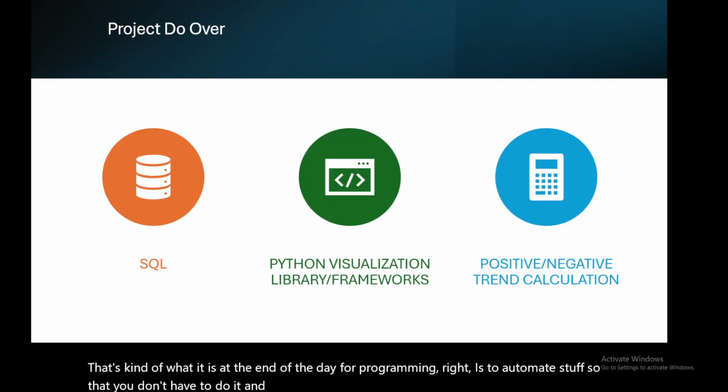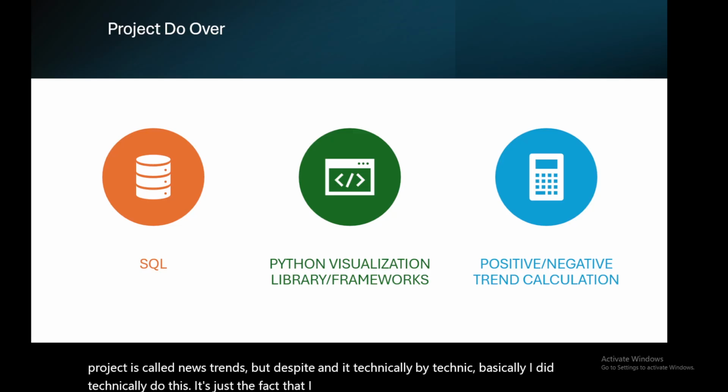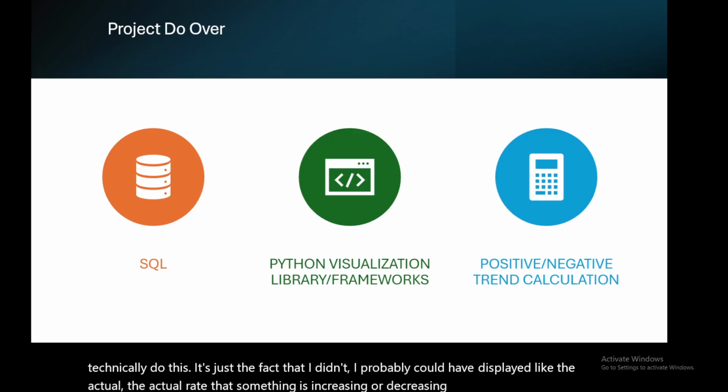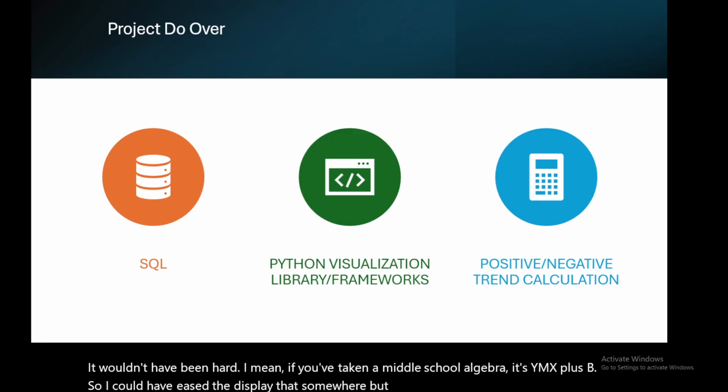And then positive negative trend calculation. The project is called News Trends, and technically I did do this. It's just that I probably could have displayed the actual trend, the actual rate that something is increasing or decreasing by. It wouldn't have been hard. If you've taken middle school algebra, it's y = mx + b. So I could have easily displayed that somewhere, but I didn't. So yeah, I probably would have added that there.